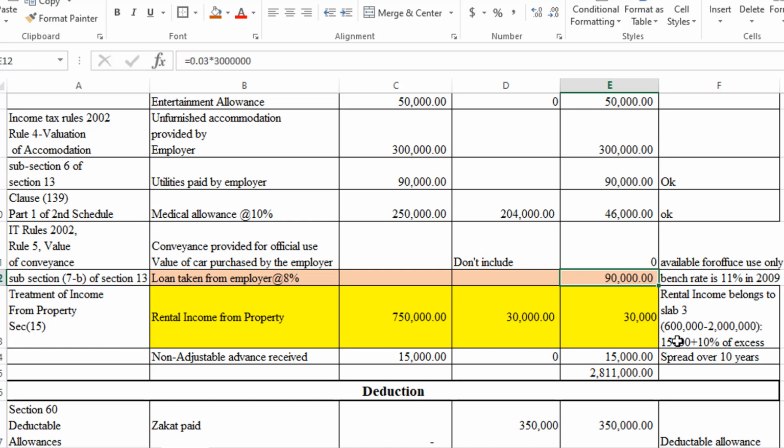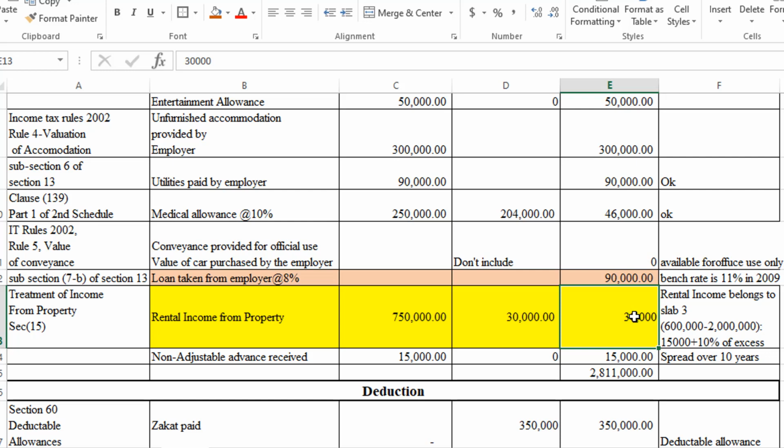For 600,000, we have 15,000 absolute value plus 10% of excess amount. So 750,000 minus 600,000, we have an excess amount equal to 150,000, and then we are going to apply 10% on the excess 150,000. As a result, we will get this amount, and this amount becomes part of taxable income.